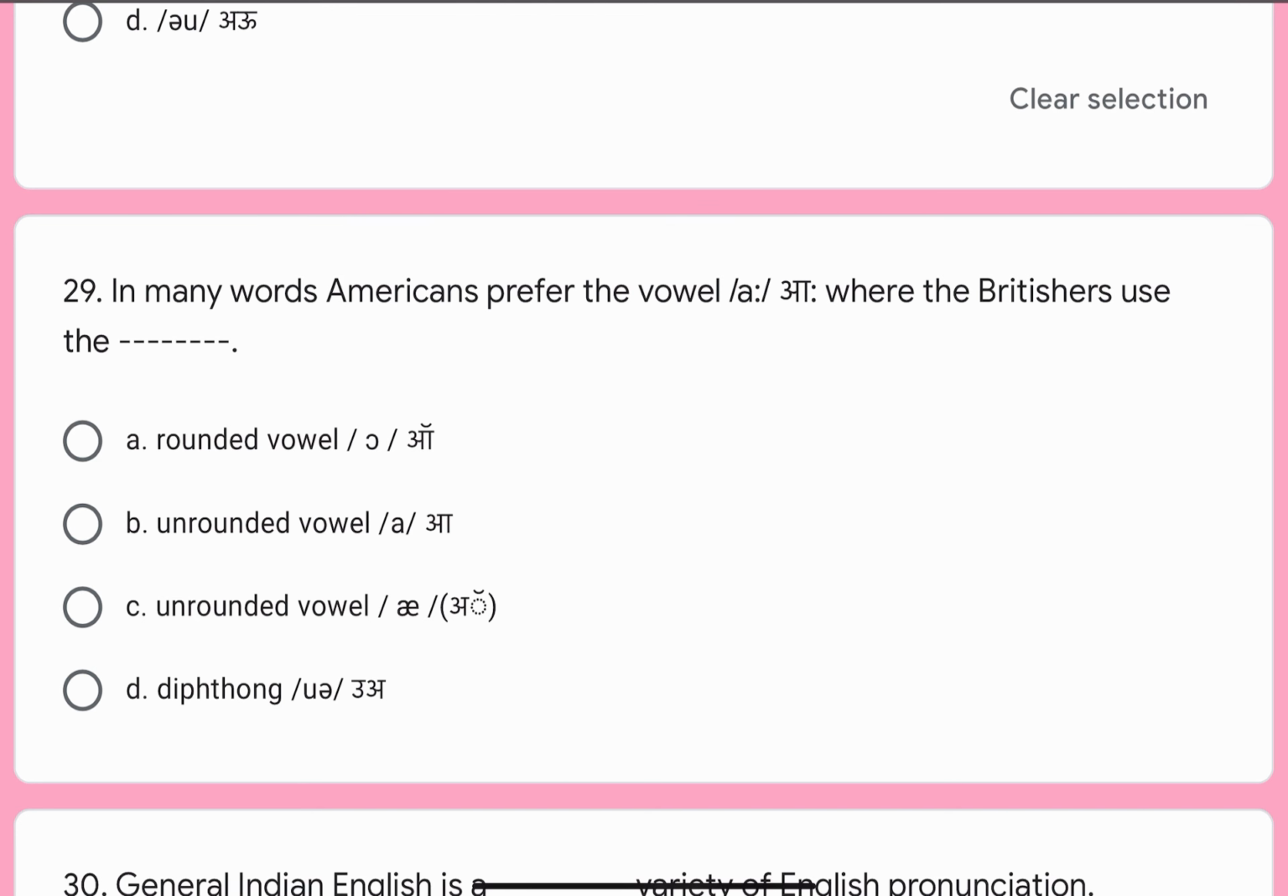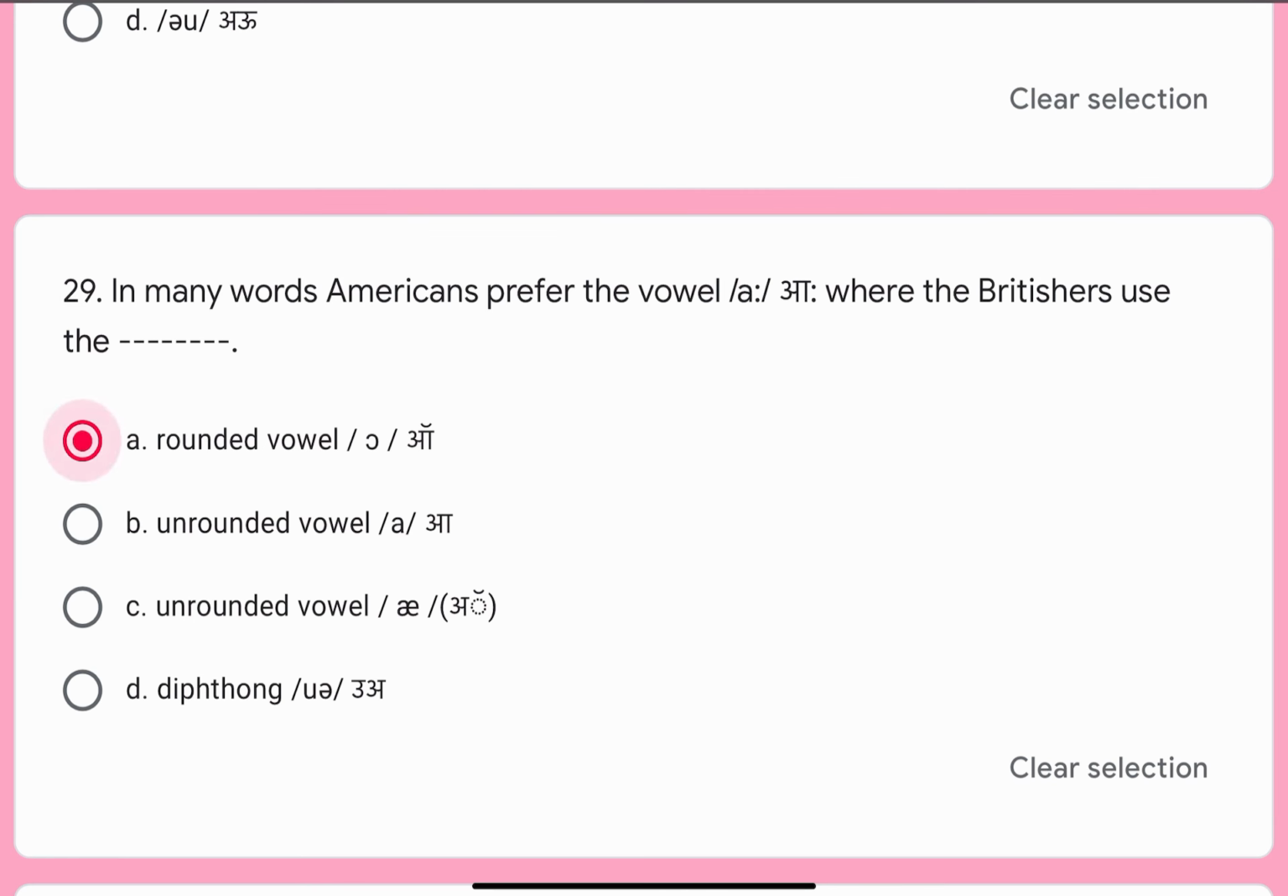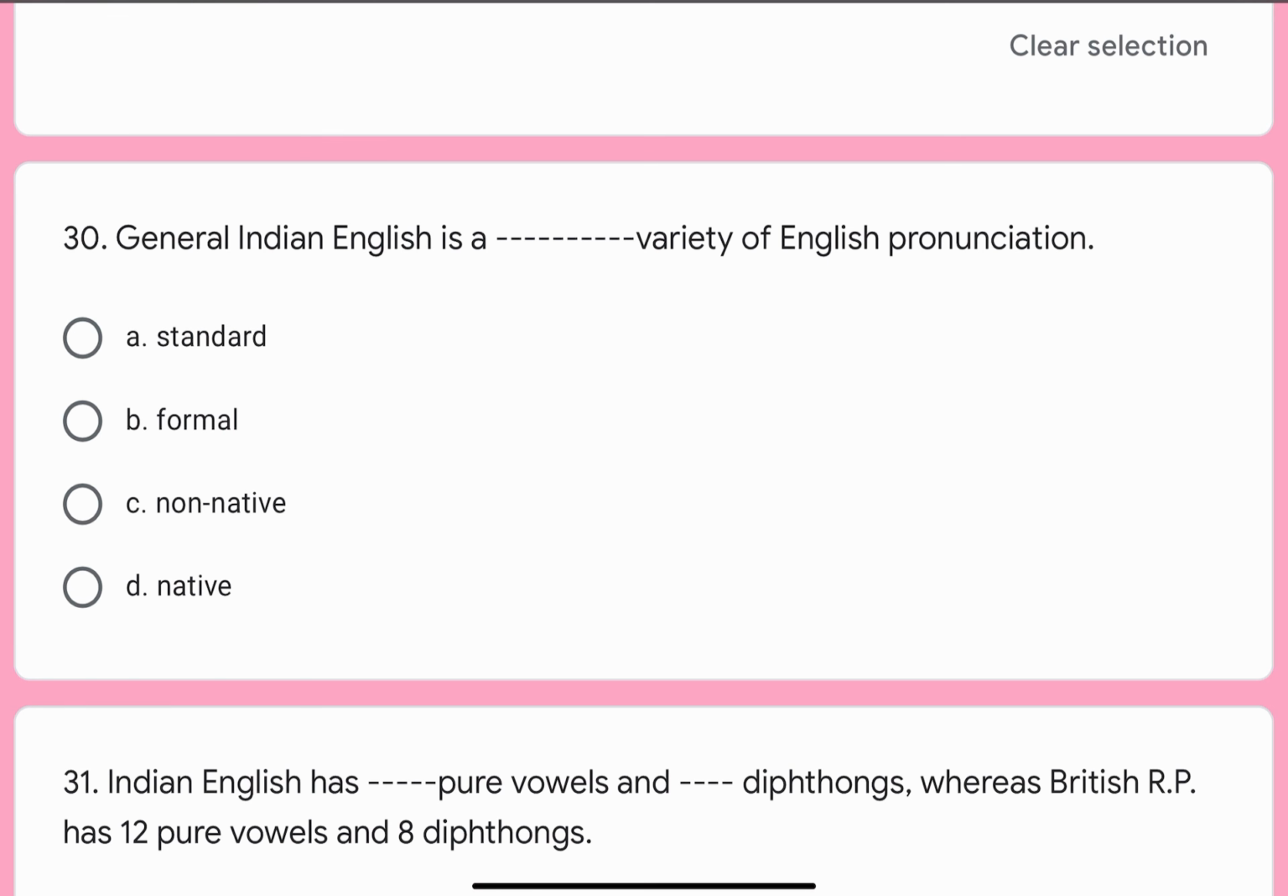Question number 29. In many words, Americans prefer the vowel A, where the Britishers use the dash dash. Options are A. Rounded vowel A, B. Unrounded vowel A, C. Unrounded vowel A, or D. Diphthong U. Correct option is A. Rounded vowel A. Question number 30. General Indian English is a dash dash variety of English pronunciation. Options are A. Standard, B. Formal, C. Non-native, or D. Native. Correct option is C. Non-native.